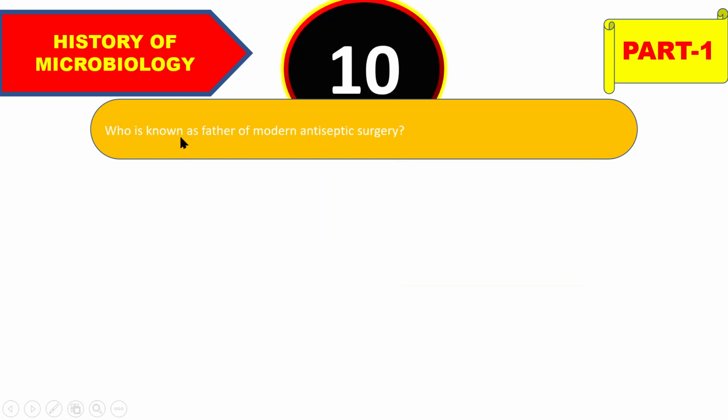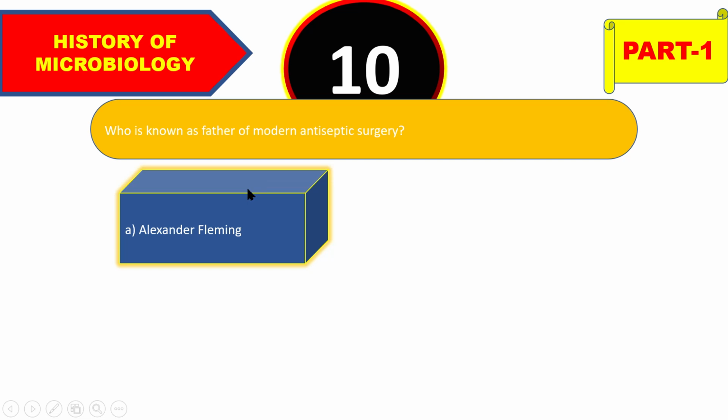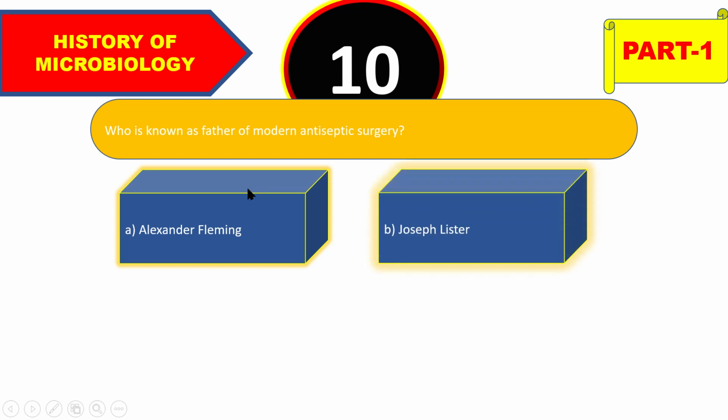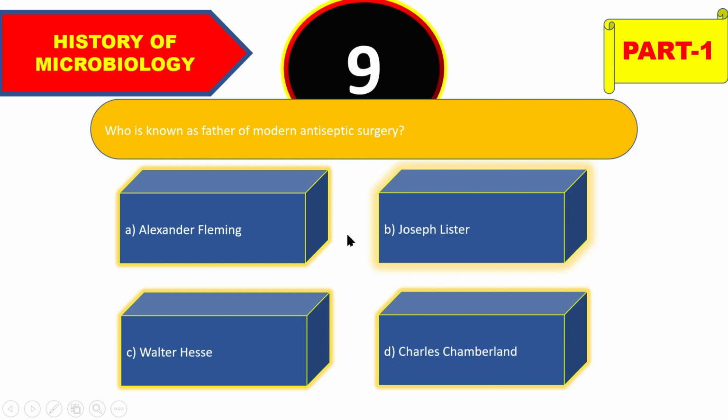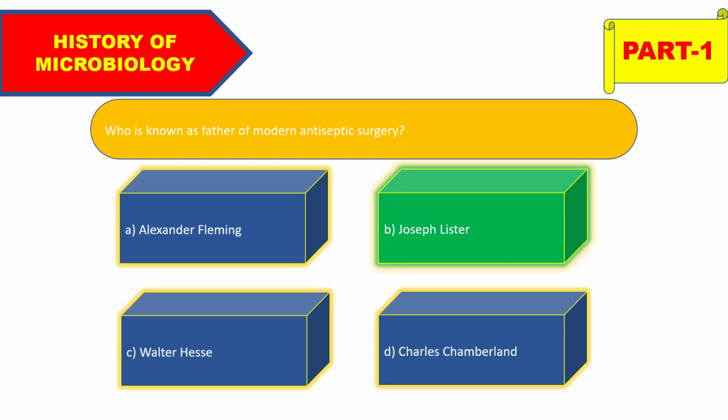Next, who is known as father of modern antiseptic surgery? So the options are Alexander Fleming or Joseph Lister, Walter Hess or Charles Chamberlain, and the right answer will be Joseph Lister. Okay, so he is the father of modern antiseptic surgery.